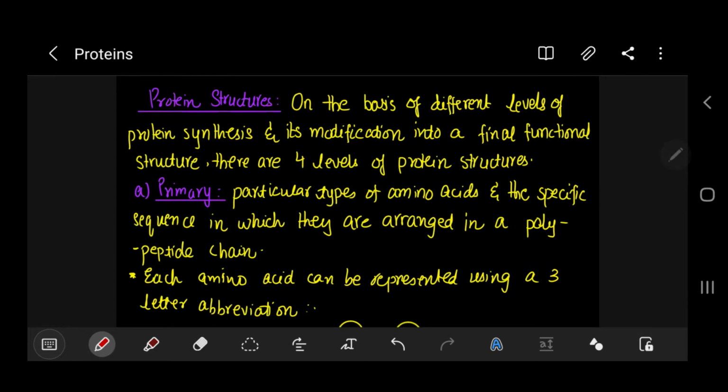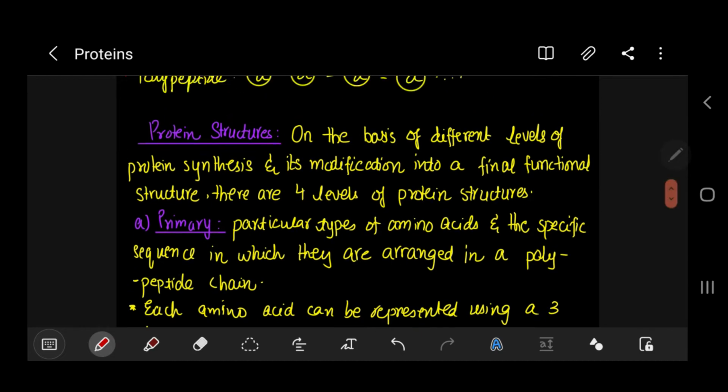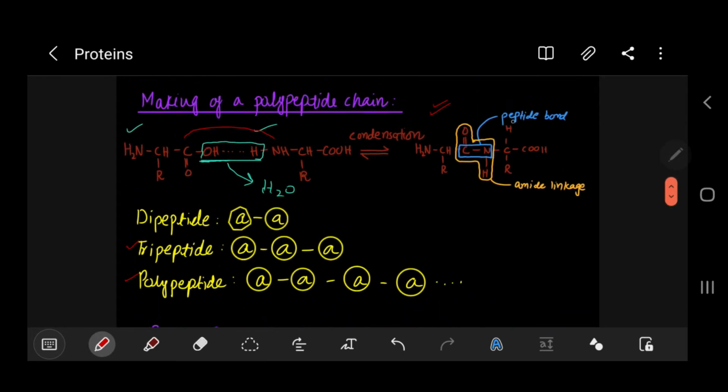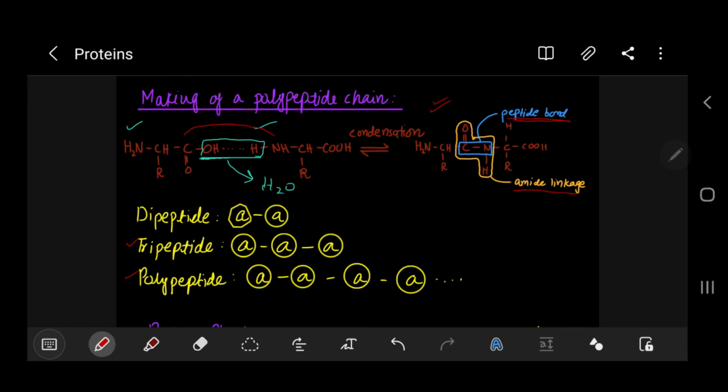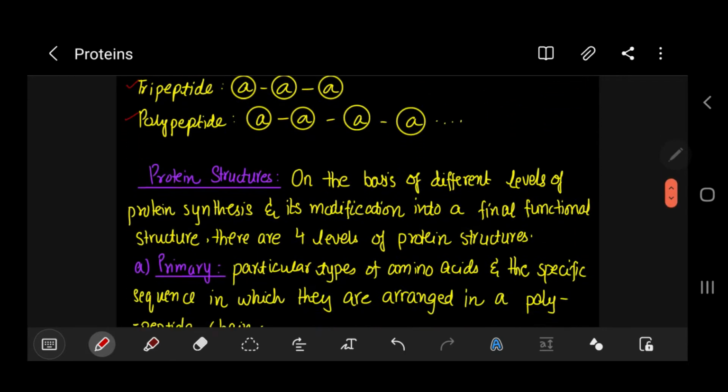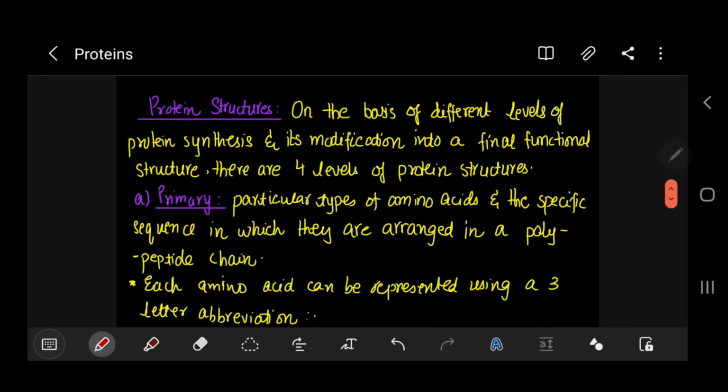We studied how we can form a polypeptide chain. Quick recap: we form a peptide bond, and this is an amide linkage. It's a condensation reaction, and we remove a water molecule. These are connected together in a very long chain to form a polypeptide. Now let's study protein structures.